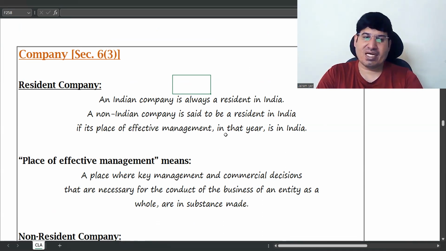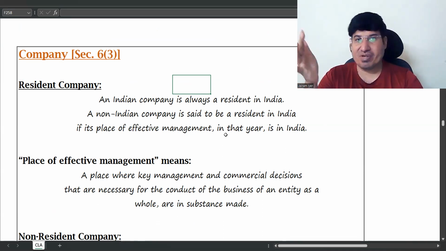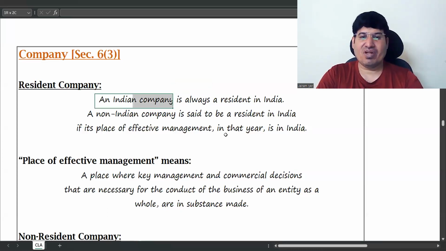Okay, a domestic company can be an Indian company or a foreign company. And here for resident company, only an Indian company is considered as resident in India. So domestic company will go into this non-Indian company.